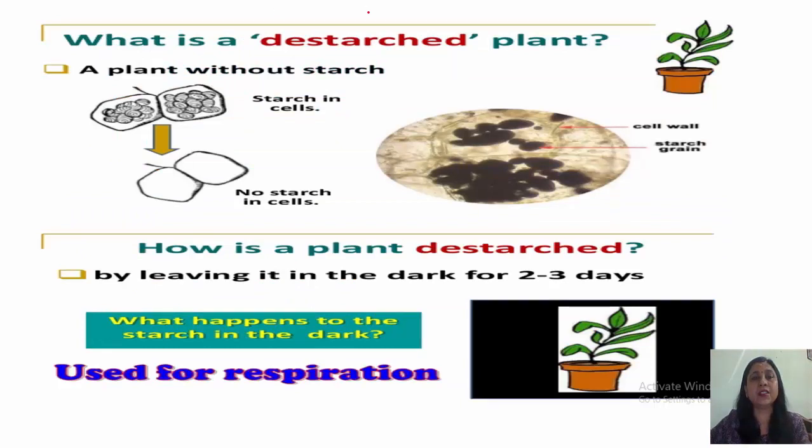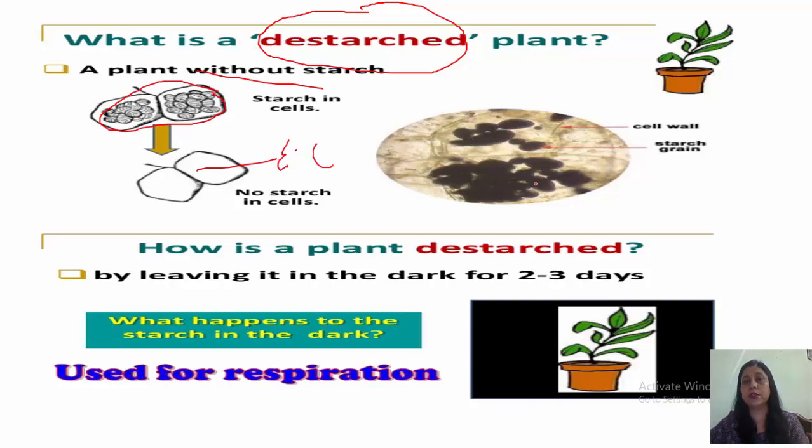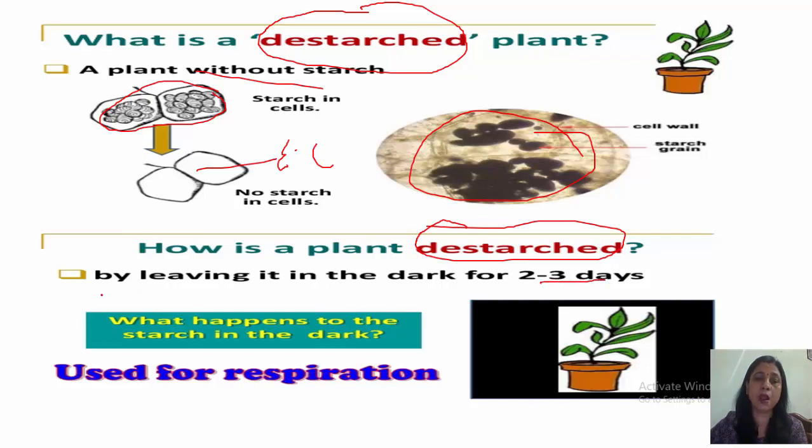Now, what is a de-starched plant? De-starched means a plant without starch. You can see in the cells the starch is present, and these are empty cells. No starch is present. You can see the cell wall, and these blue-black parts are the starch grains. Now, how is a plant de-starched? अब कैसे करते हैं de-starched? By leaving it in the dark for 2 to 3 days, or 48 to 72 hours.